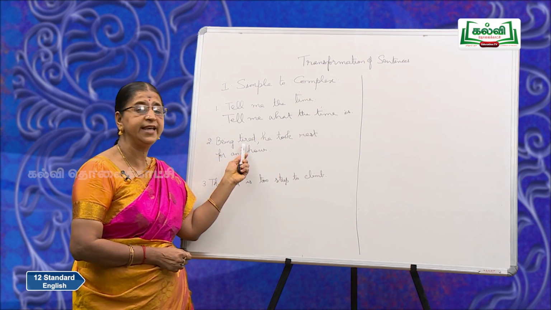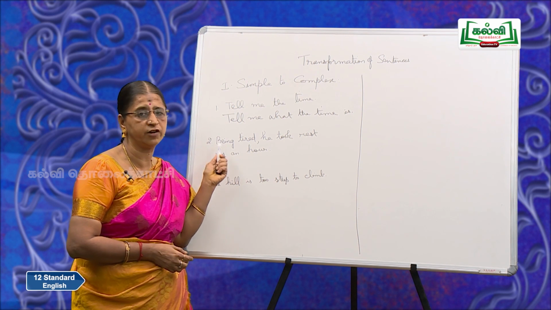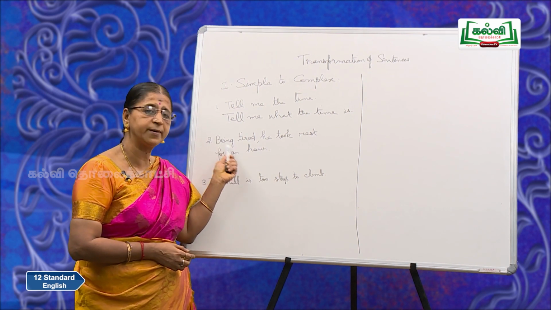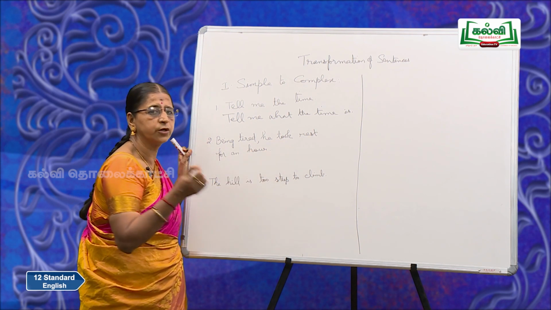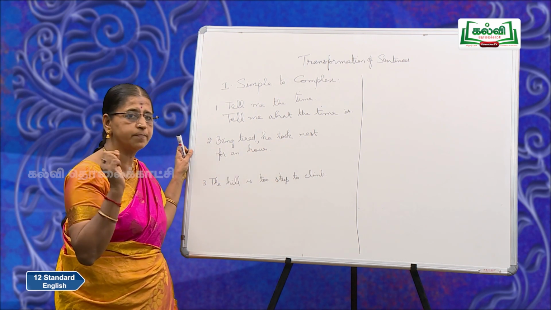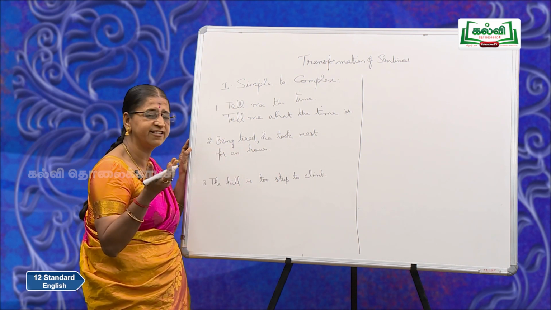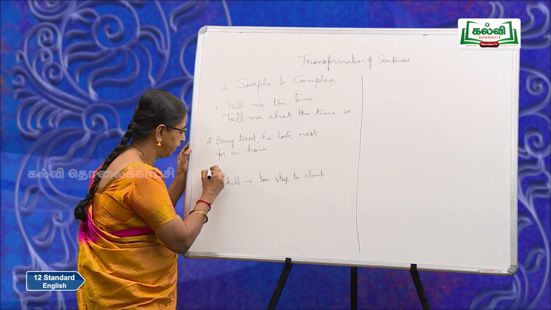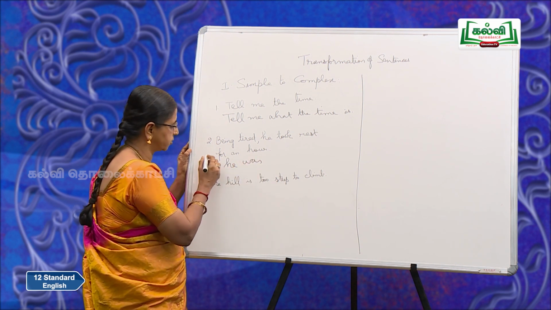Now this part, being tired, that has to be expanded. You have to introduce a finite verb here because you got only be plus ing here. So look at the tense form, took. So the verb you introduce should be of the past tense. So what is the meaning of this being tired? It is he was tired. So introduce this clause marker. You can have since also.